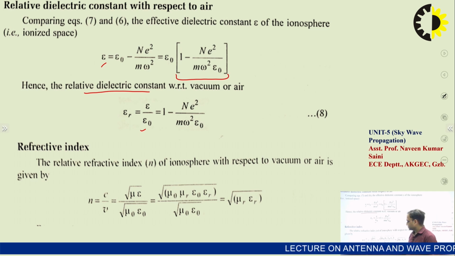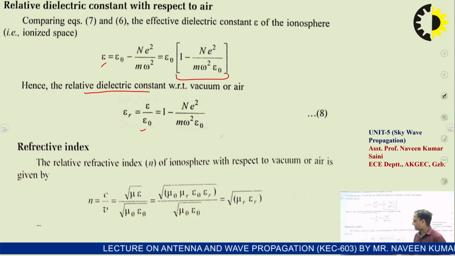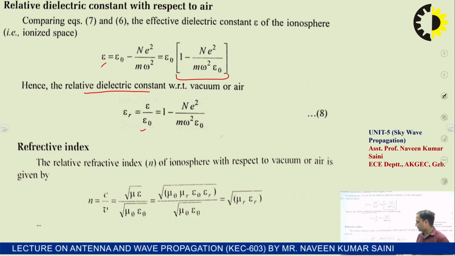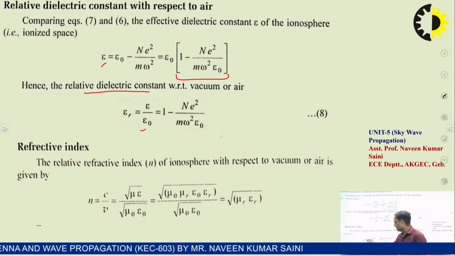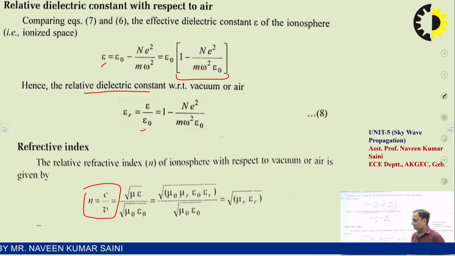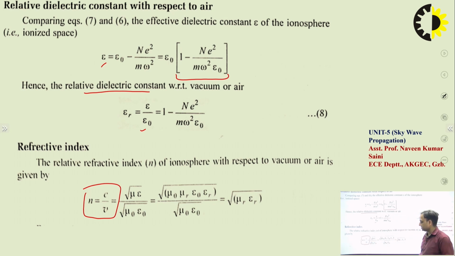Now come to the last part of this derivation, that is the refractive index. What is the refractive index? This formula we are very much aware of: refractive index N is equal to C upon V, where V is the instantaneous velocity and C is the speed of light.